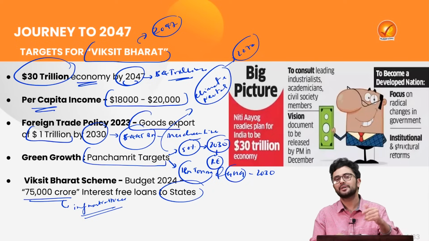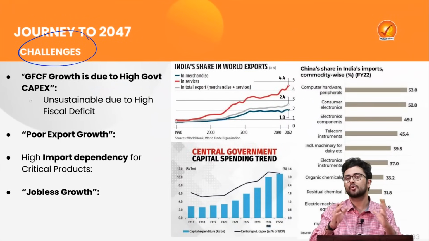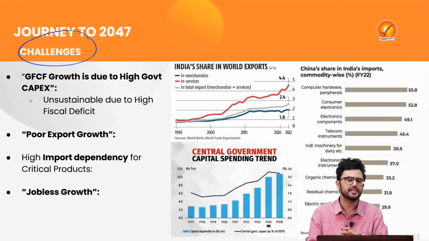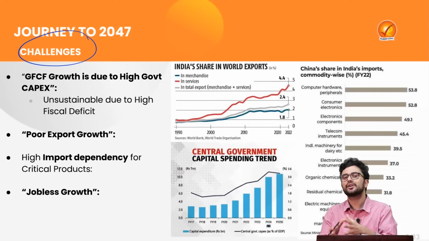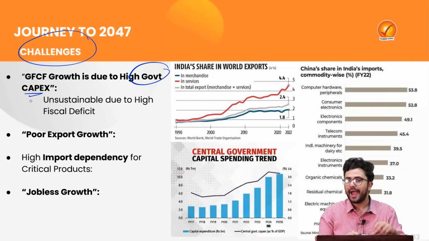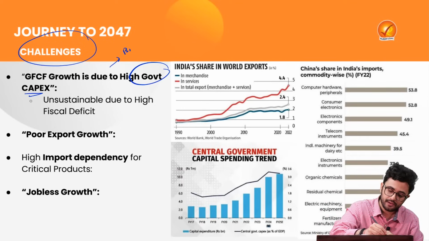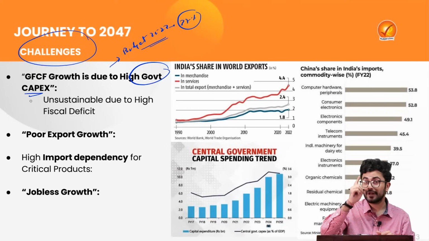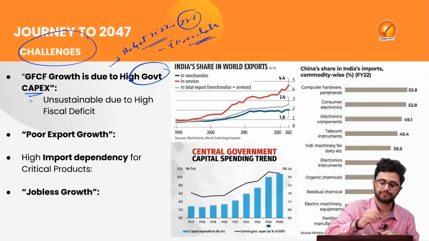However, on the path to become this developed nation, there lie several challenges as highlighted by the report itself. The first claim is that the gross fixed capital formation which we are discussing, a major share of that is actually coming from the government's capital expenditure. And this claim is not far from truth as well, because as we saw in the budget 2023 itself, the government actually increased its capital expenditure by 37% up to 10 lakh crore.